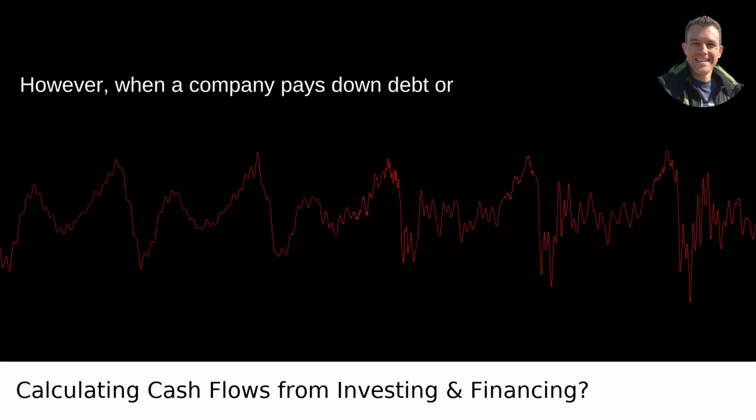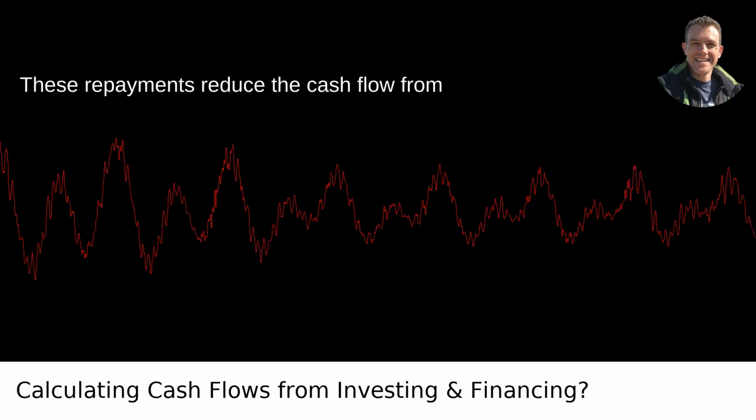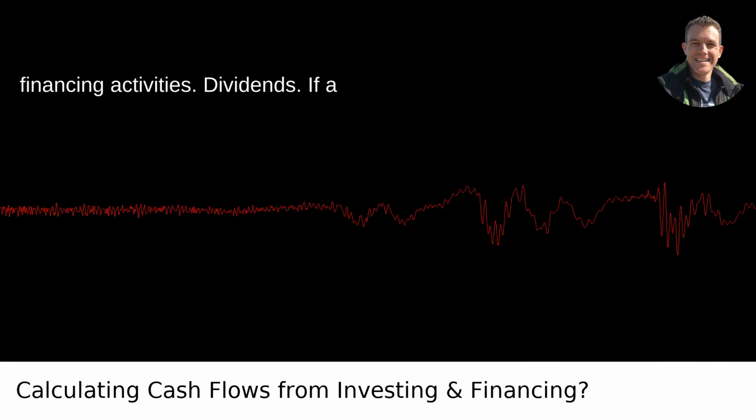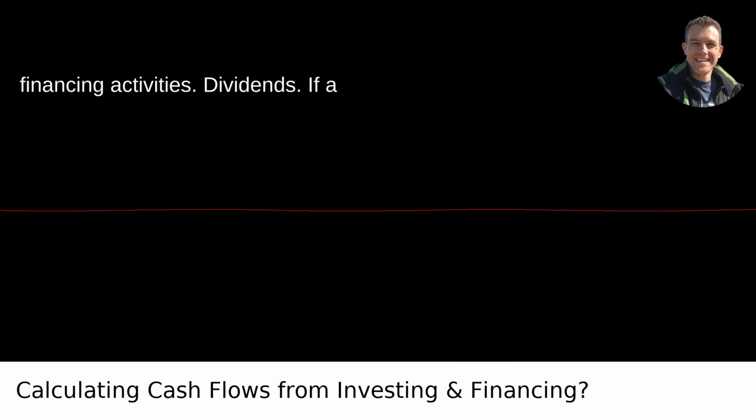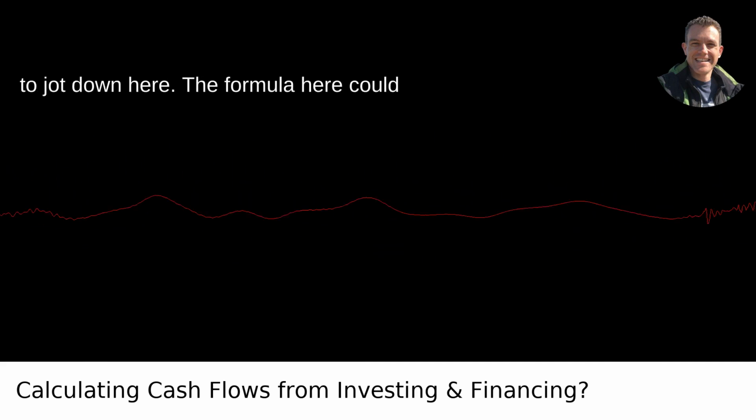Repayments. However, when a company pays down debt or buys back stock, that's cash flowing out. These repayments reduce the cash flow from financing activities. Dividends. If a company pays dividends to its shareholders, that's also a cash outflow to jot down here.